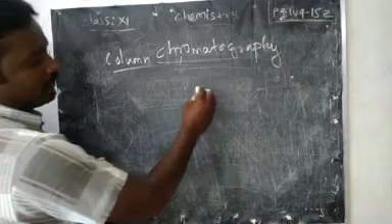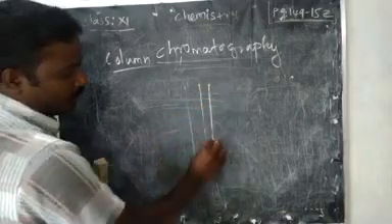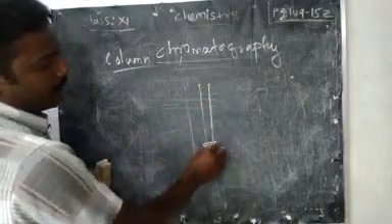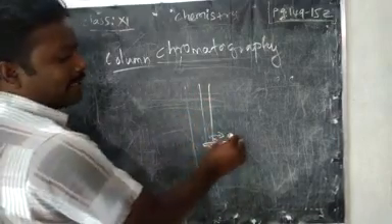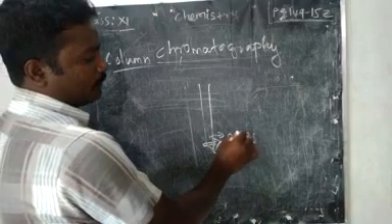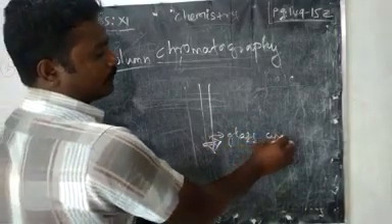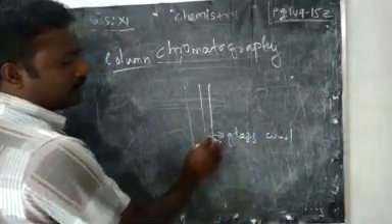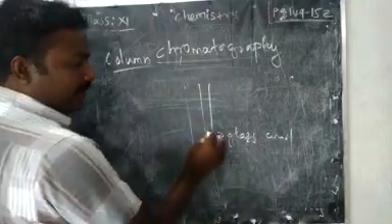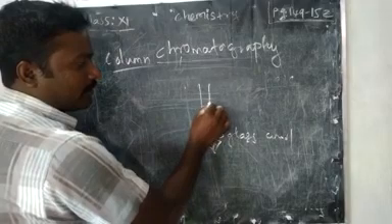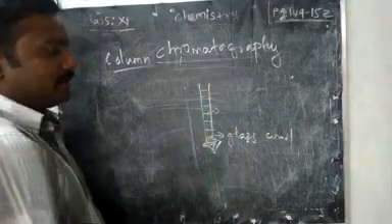We will take a glass tube with a knob. In the bottom, we have to use cotton or glass wool, because it should support the stationary phase. Then we can fill in the stationary phase, right?